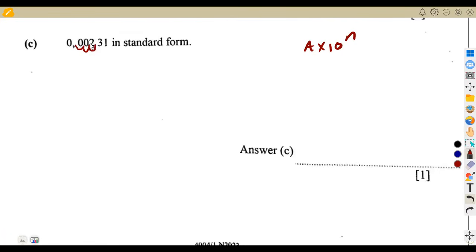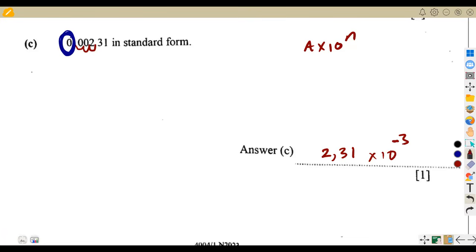We have moved 3 places so that we have 2,31, so that's times 10 to the exponent of 3. But you have to consider that we are starting with a 0 digit. Whenever you start with a 0 digit, this exponent will be negative. 1 mark for that.